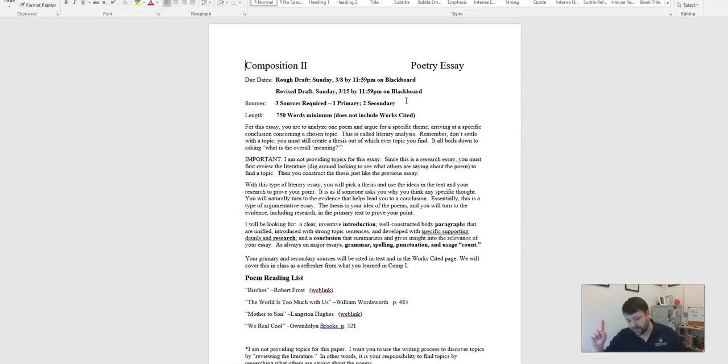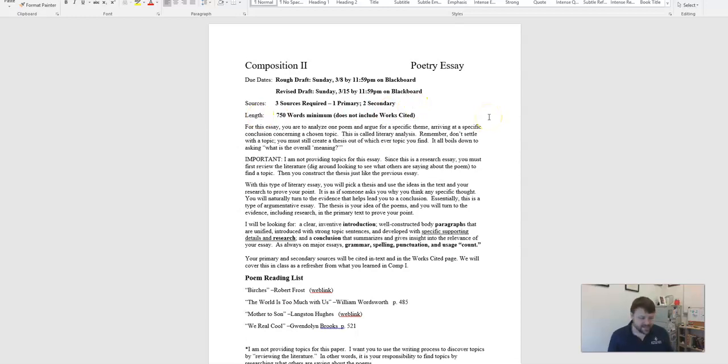The goal of the secondary source is to back you up. You're not writing to help the secondary source out. You're using that as your backup, your friends behind you, telling the reader, hey, they think the same thing, or they think something similar. So you're going to have 2 research sources in here. Your works cited page should have 3 sources: the poem, and then 2 separate sources to back it up.